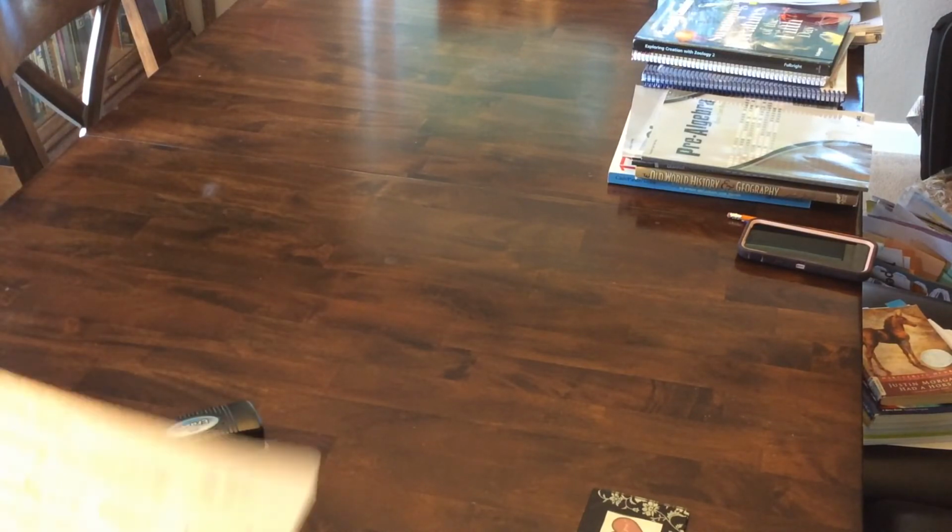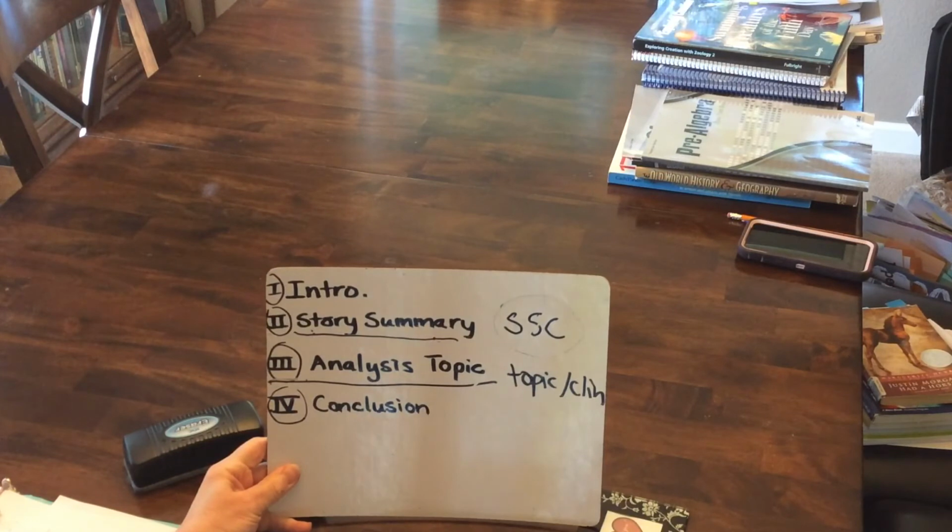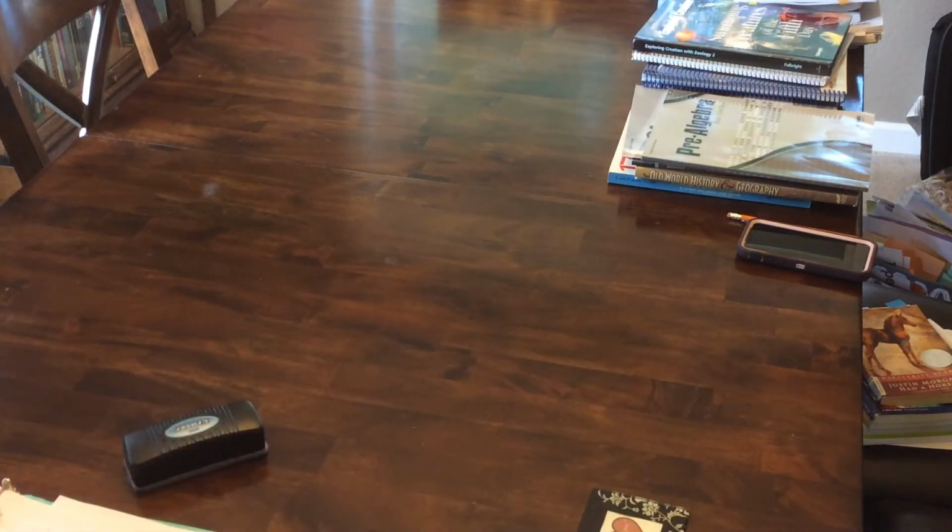So now you've written your story summary, your analysis topic, your conclusion. Now we're going to go write the first last, which is your introduction. This is similar to the formal critique, but it has one more element in it. Who remembers, when we have our introduction, what do we start with? What's the first thing we want to have in it? An attention getter. Something to get the reader's attention. Remember, we want them to keep reading.